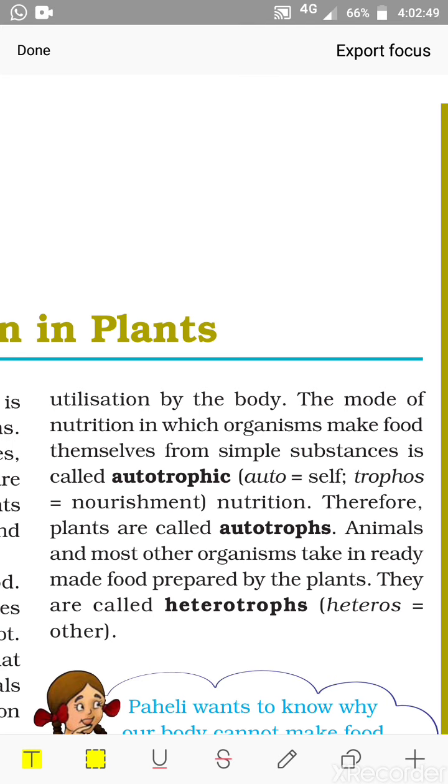Animals and most other organisms take in ready-made food prepared by the plants. They are called heterotrophs. Heteros means other. That is, they cannot make their own food and they get the food from other sources.